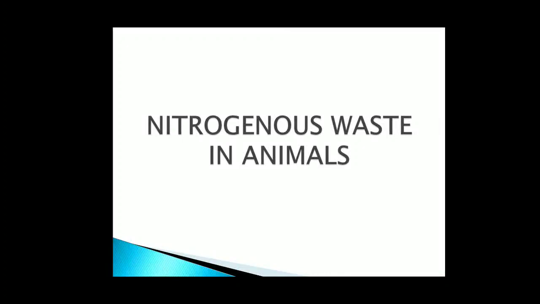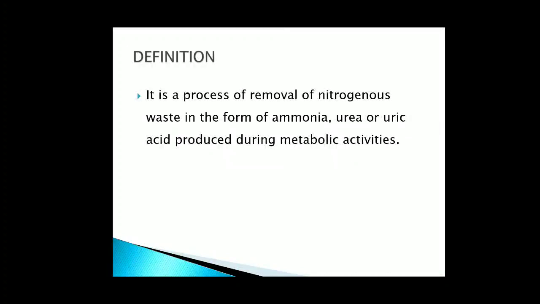So, in excretory products, we are going to study about the nitrogenous waste in animals. Now, what is the definition? Definition of excretion is: it is a process of removal of nitrogenous waste in the form of ammonia, urea or uric acid produced during metabolic activities.